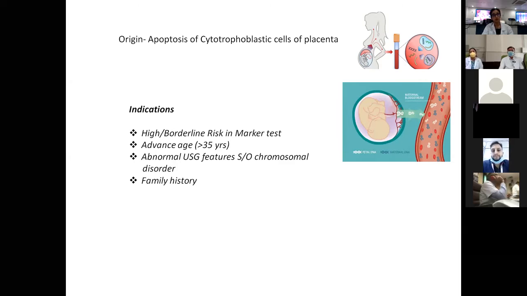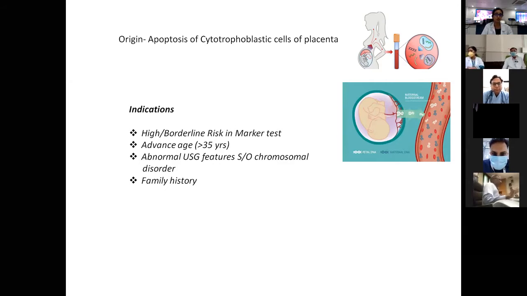Now, who should undergo this test? This test is indicated in high risk cases, where we find high risk or intermediate risk in the double marker or quad marker. In advanced age also, this test can be performed, along with abnormal USG findings as well as family history.